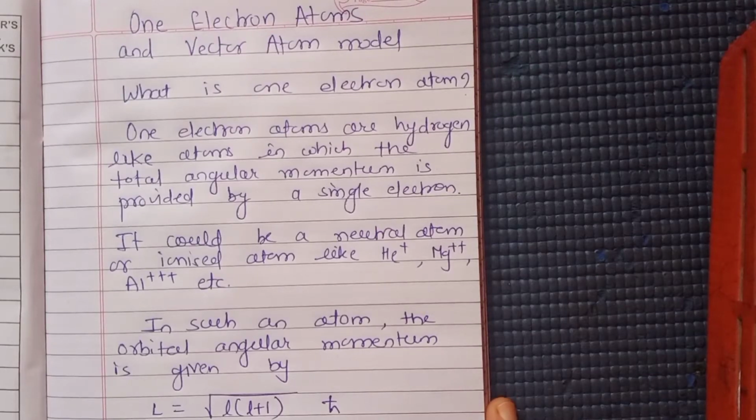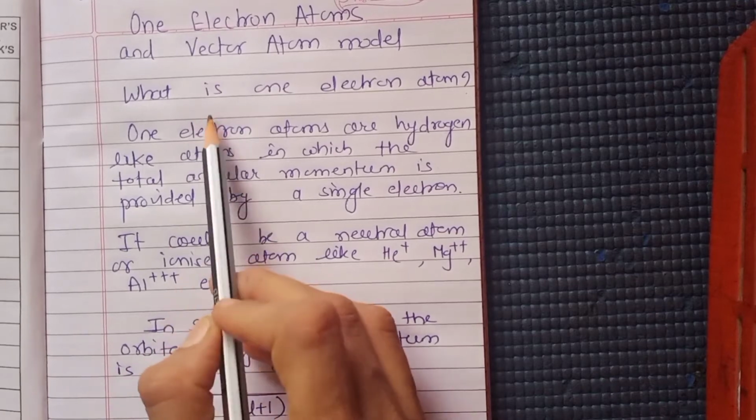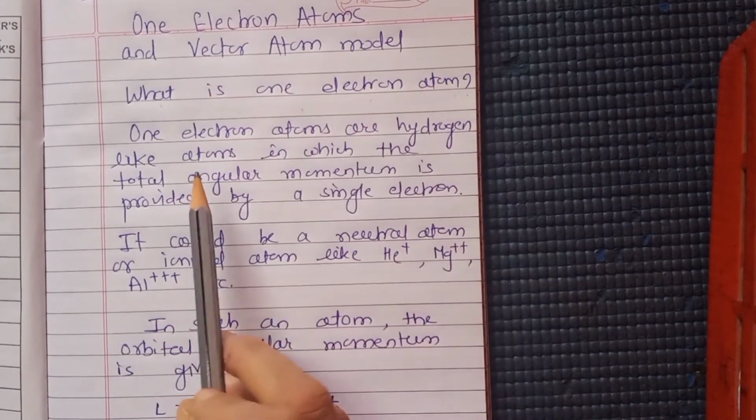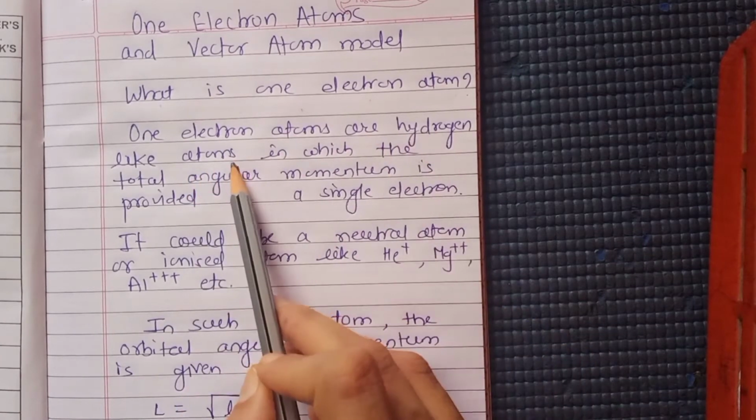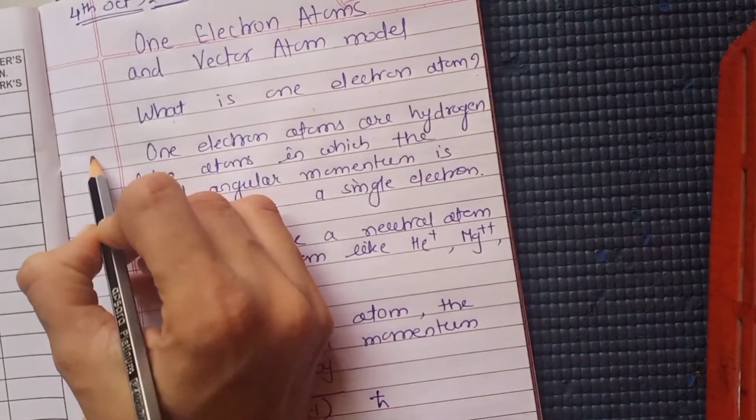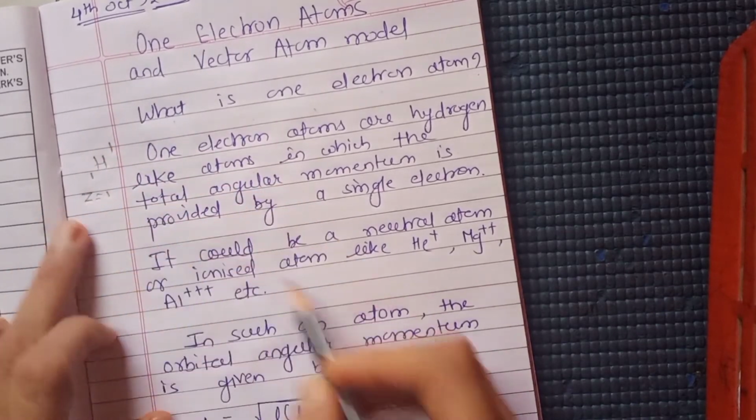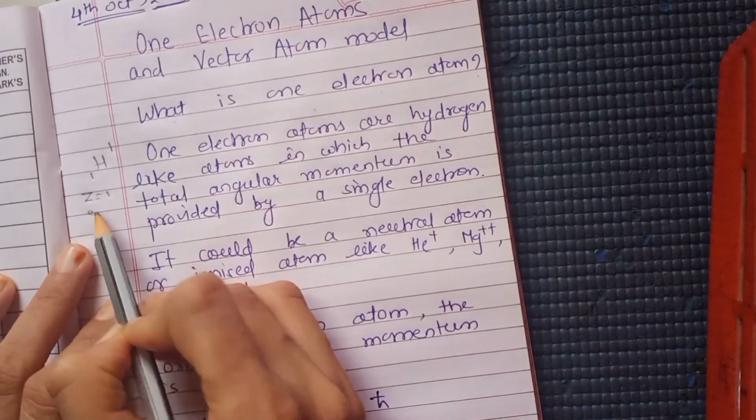Everybody, so today we are going to study about one electron atoms and vector atom model. So let us talk about what is one electron atom. One electron atoms are hydrogen like atoms. Like hydrogen, what do we have? 1H1. So number of protons is 1. So number of electron, it is also 1.